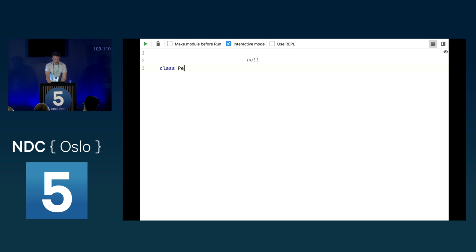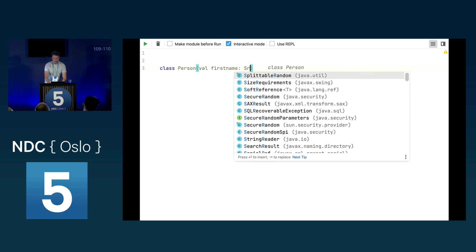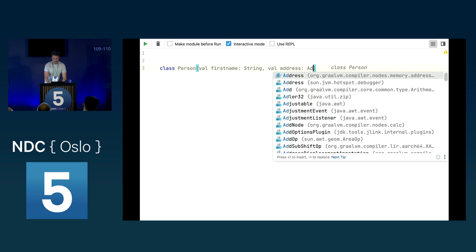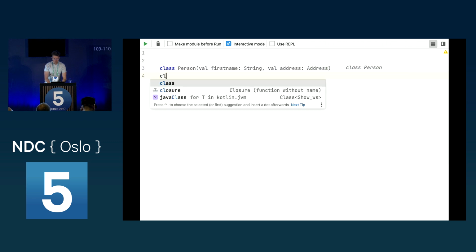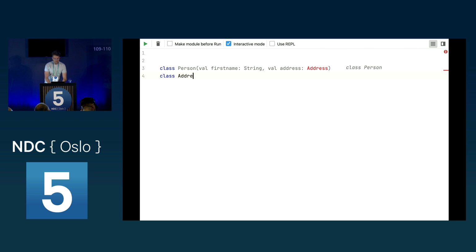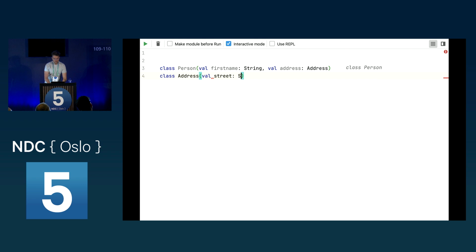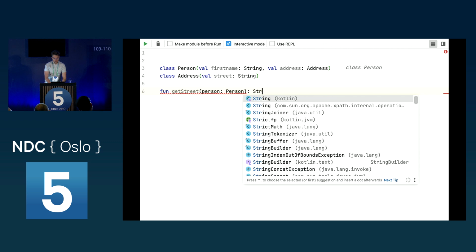So I have to create two classes here. I will talk about classes later. I just have to create them here to show you how a more complex example can work. So let's say we have a first name here, which is a string, and we have an address here. And this address has a street. Let's keep it simple. And now let's say we have a function here and call this getStreet. And it takes a person and it returns a string.